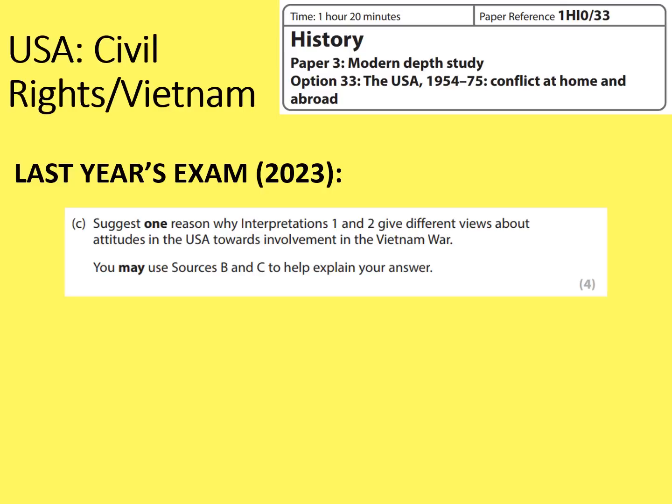Try and identify early on which source goes with which interpretation. You'll find that one of the sources backs up one of the interpretations and the other source backs up the one that you've not yet used. So for example, source B might go with interpretation 2 and source C might go with interpretation 1. You can then suggest that these historians have used different sources, such as the ones in sources B and C, to come up with their interpretations. Sure, you can't prove that, but it is a reasonable thing for you to say.